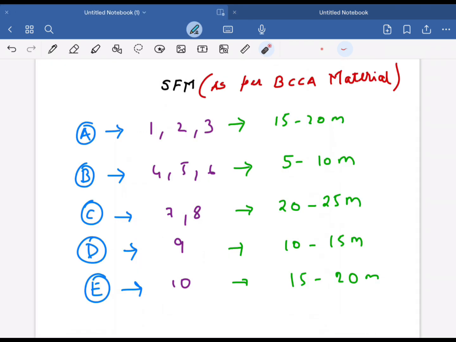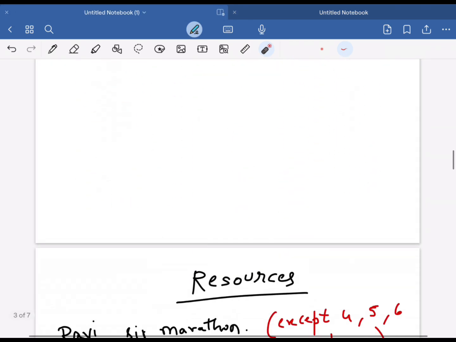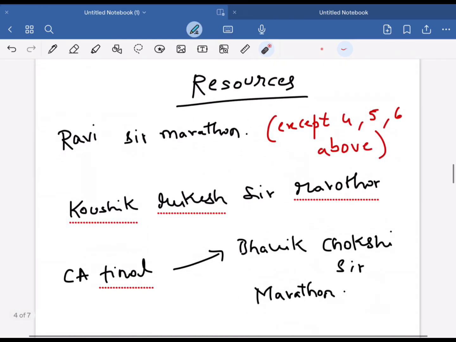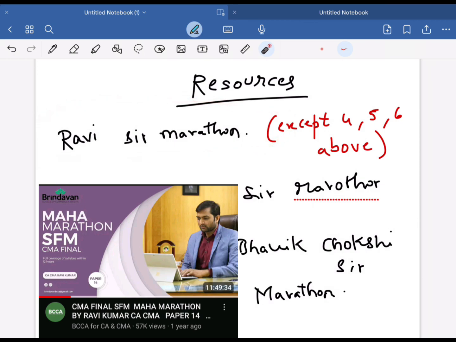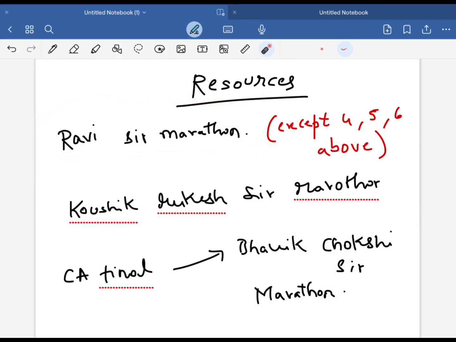Now that we know the weightage of each chapter, now let's go to the resources that are available for this subject. If you can understand Telugu, then blindly go for KUMAR Sir's Marathon. That marathon is available on YouTube in their channel. I have given the link to that video in this video's description box. This is an excellent marathon. You will get a clear-cut understanding about each and every concept.